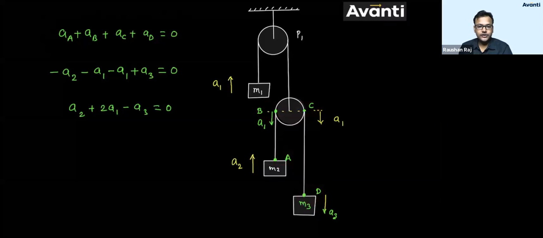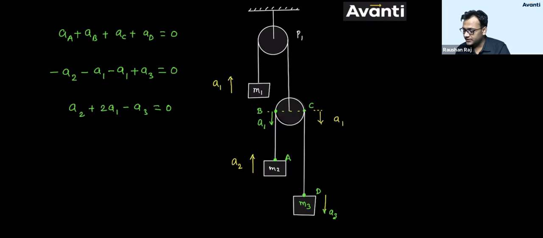All right. No issues, so then please come on time from the next step. Okay. Let us now figure out whether the accelerations of A, B, C, and D are positive or negative. Acceleration of block A. We have considered the acceleration of block A as, let's say, A2, upward. Now guys, when this point A tries to go up, what will happen to this AB length? Will it increase or decrease? Tell me. When point A moves up, what will happen to the length AB? It will try to decrease, right? So because of this acceleration, the length of AB will try to decrease, so I will consider the minus sign. So I wrote minus A2.